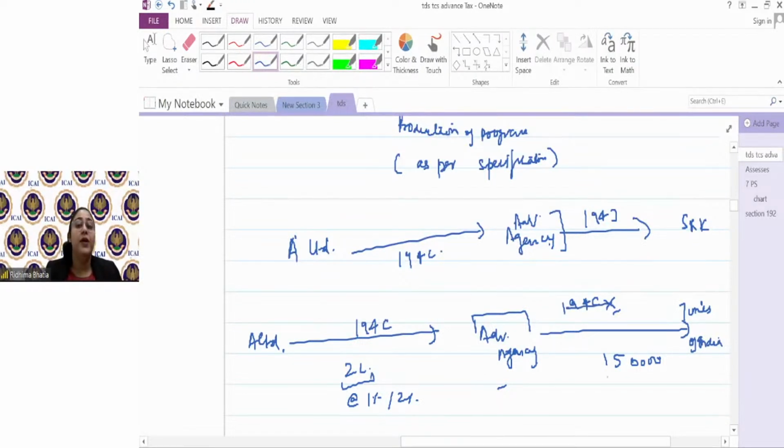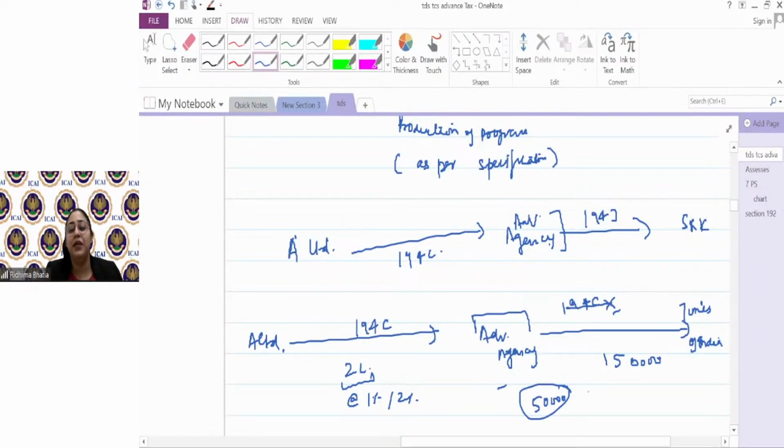Okay. But the question comes whether this 50,000 which a person has kept with him, whether this is a commission or a discount, which will attract 194H, whether this is a commission in a way which Times of India has paid to the advertising agency.